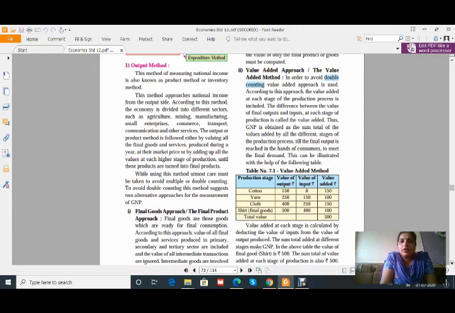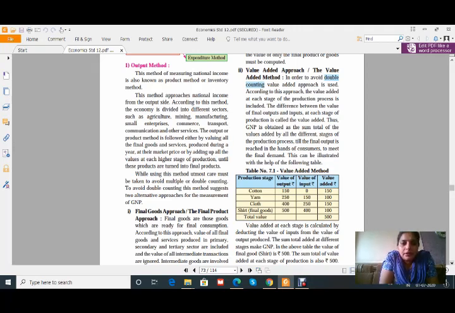Okay, the economy is divided into different sectors such as agriculture, mining, manufacturing, small enterprise, commerce, transport, communication, and other services. All of us know this classification of the economy. I think this has been in the 11th standard in Organisation of Commerce, the classification of economic activities. I think that chapter clearly explains this division of the economy. Okay, let it be, because the portion has been changed over time, so I can't say exactly.